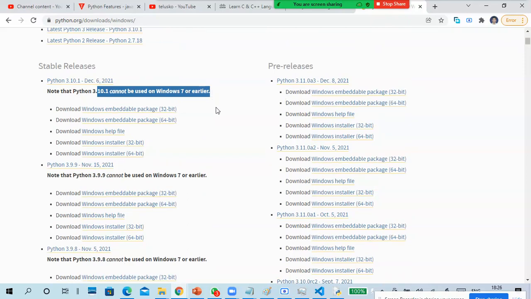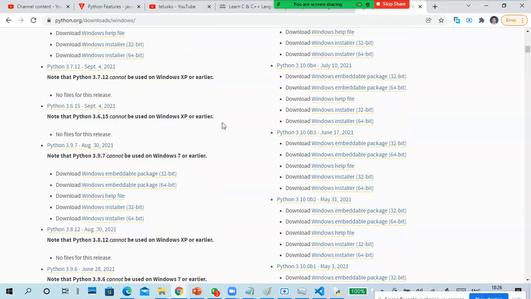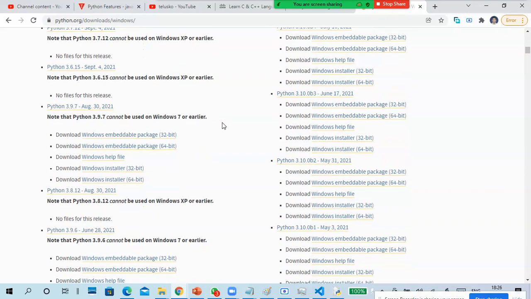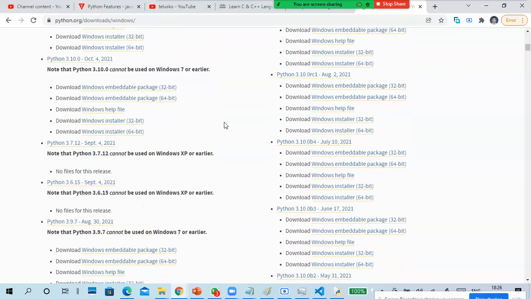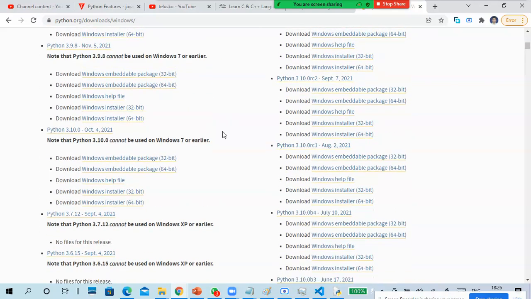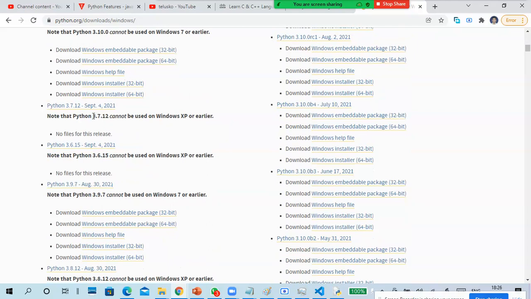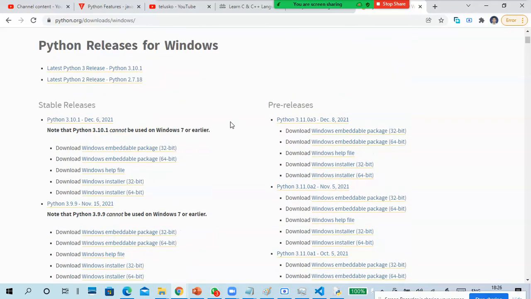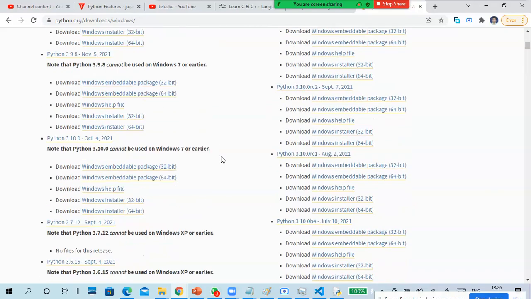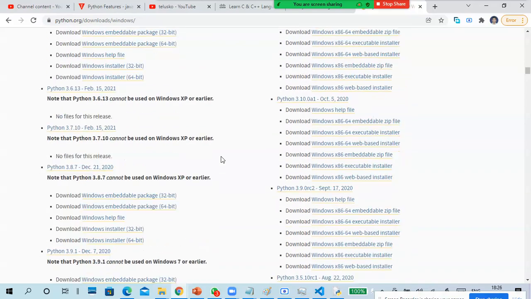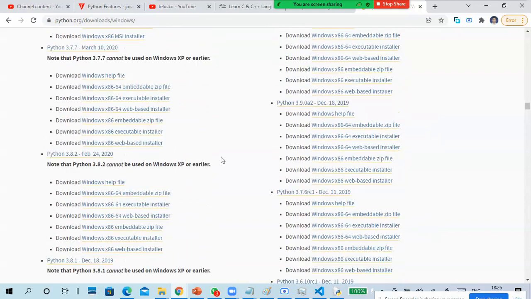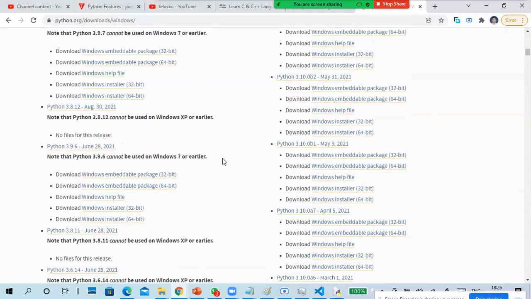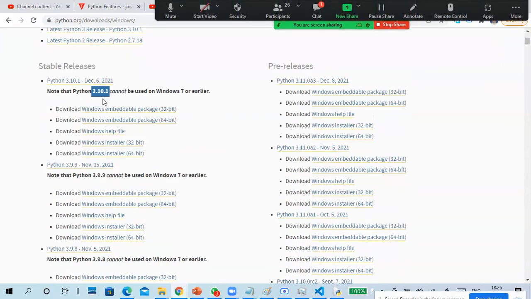If you have a 7 or an older version like XP, compulsorily go with the 2.7 only. Okay, for an updated version of 7 you have to check it. This is 7 work, but 7 service pack 1 like that. Okay, if you have an 8 or a 10, you can use 3.10. If you have XP or 7, better go for the 2.7 version. Okay, so you have to search and go for it. Next, so this is the latest one.